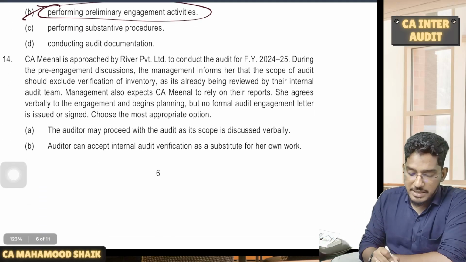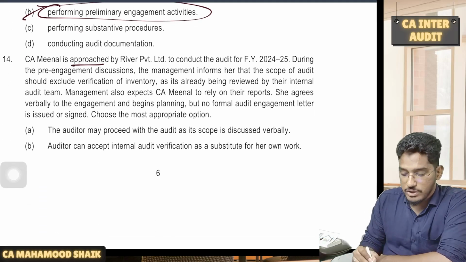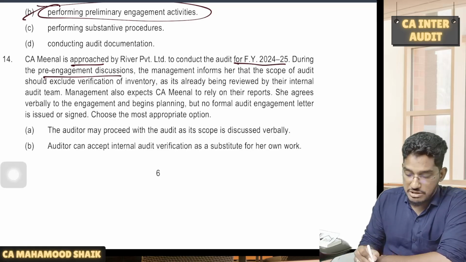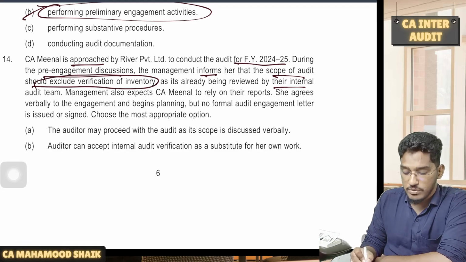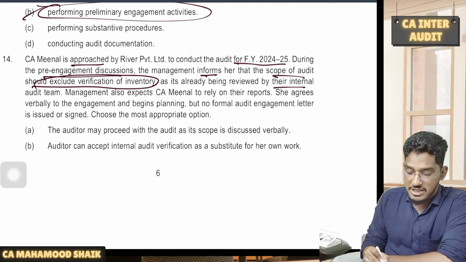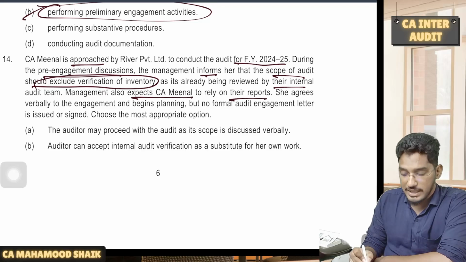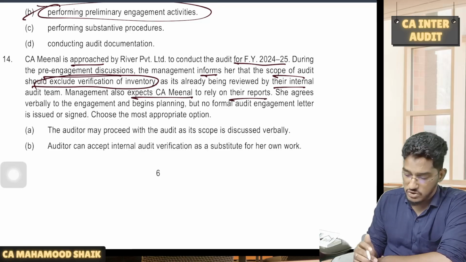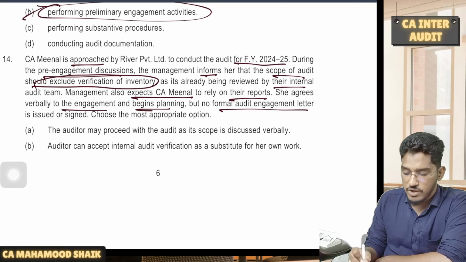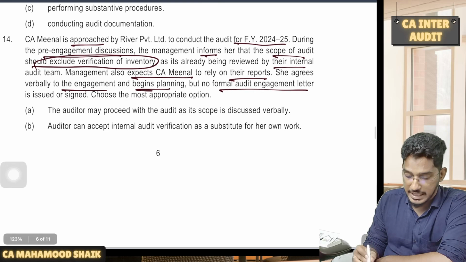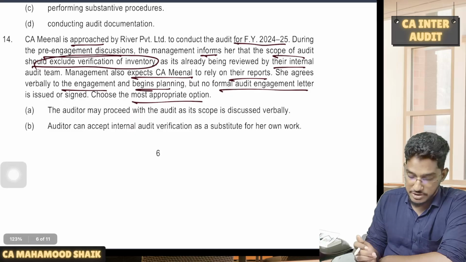Next. CA Meenal is approached by River Private Limited to conduct audit for the financial year 24-25. During the pre-engagement discussion, the management informs her that the scope of audit should exclude verification of inventory as it's already being reviewed by their internal audit team. Management also expects CA Meenal to rely on their reports. Is it acceptable? Not acceptable. She agrees verbally to the engagement and begins planning, but no formal audit engagement letter is issued or signed. Choose the most appropriate action.